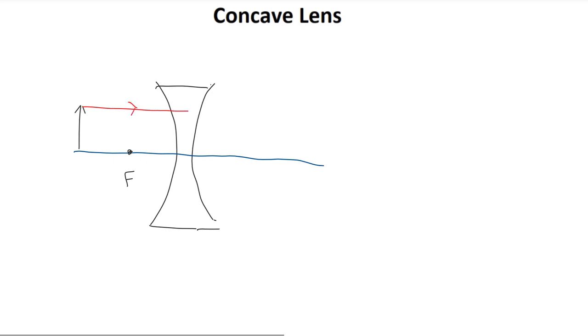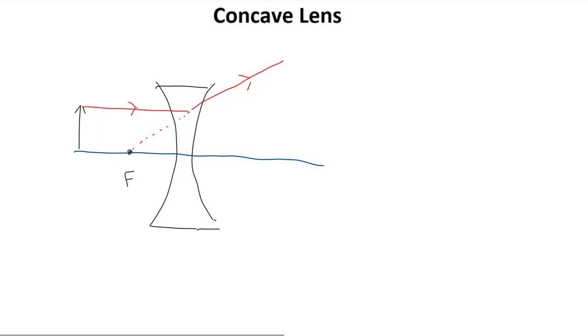As in the case with mirrors, the refracted light ray will pass through the focal point of the lens. However, remember there are two different focal points associated with the lens, one on the left and one on the right. However, we also know that a concave lens causes light to diverge. Therefore, that refracted light ray cannot go through the focal point on the right. It can only be associated with the focal point on the left. That is because we expect this light ray to travel to the top right. What in this case we do is we draw a dashed line back towards the focal point to determine the direction of this refracted ray.